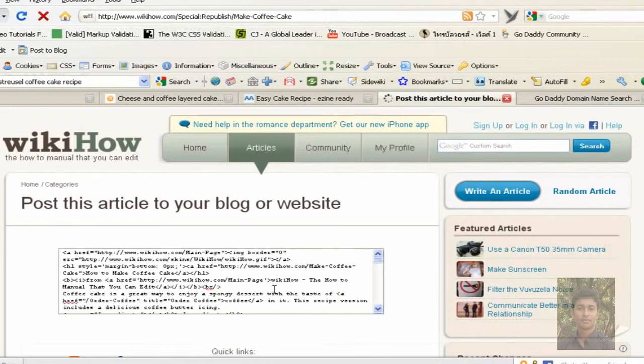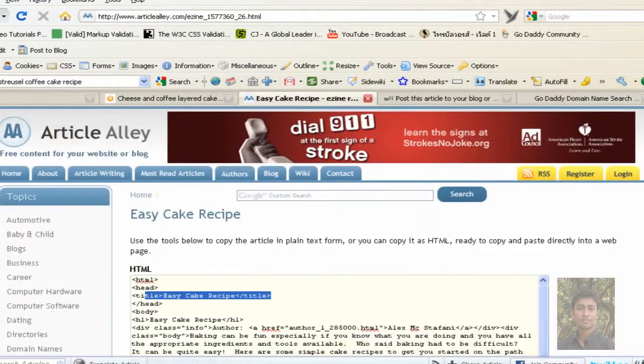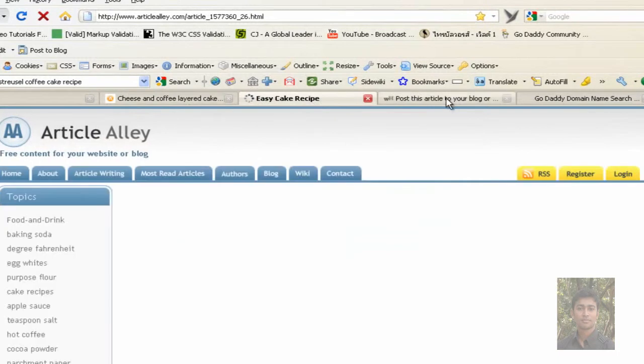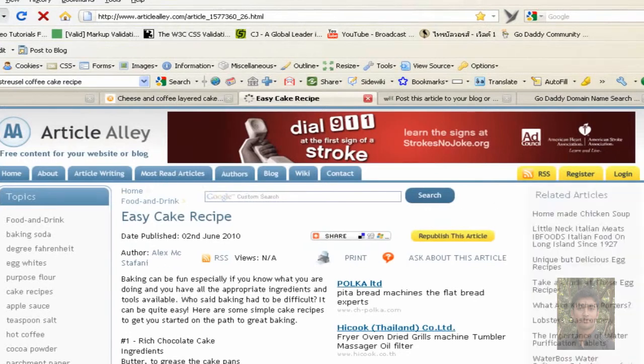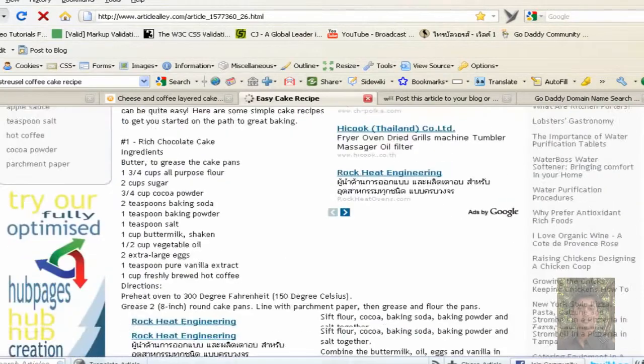Okay, so these are three great places to come to get information about something that you might not know about. These are freely allowed to be put on your website. Like I say, I generally leave the actual link of the person who wrote it on my website. It's entirely up to you whether you do that or not, but I like to give the people who have actually written these articles some credit.